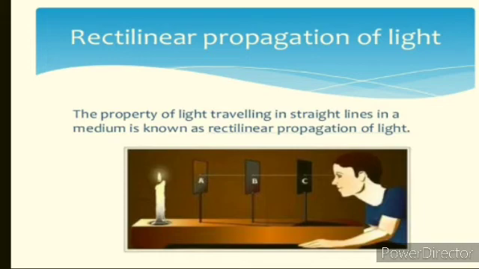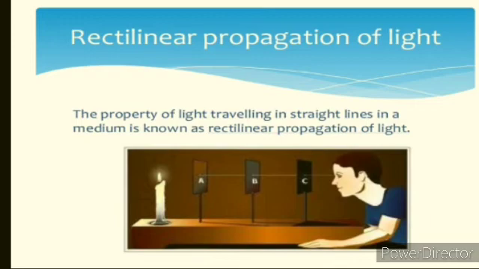Just take 3 cardboards of the same size, labelled A, B and C. Make a small hole in the center of each cardboard. Arrange all these 3 cardboards so that their holes are in a straight line. Place a lit candle near the hole of cardboard A, as you see in the figure. Now observe the flame of the candle through the holes in the cardboards from the opposite side.